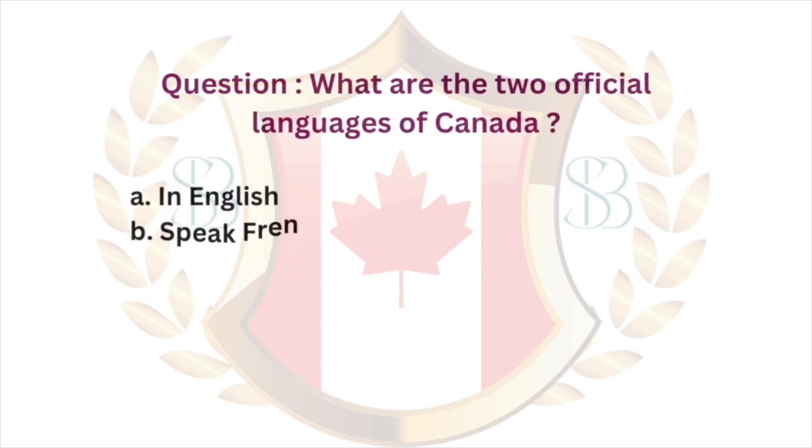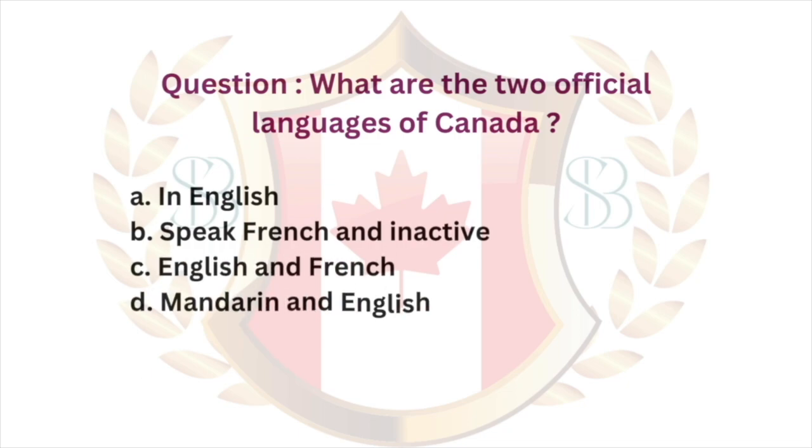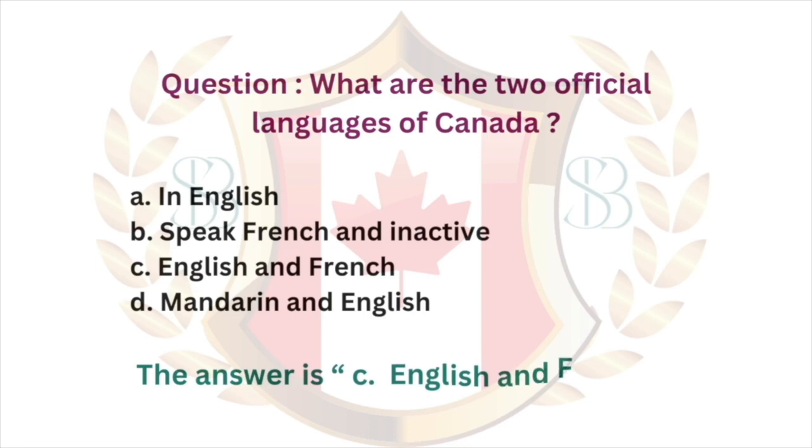Question: what are the two official languages of Canada? A. English. B. French. C. English and French. D. Mandarin and English. The answer is C. English and French.